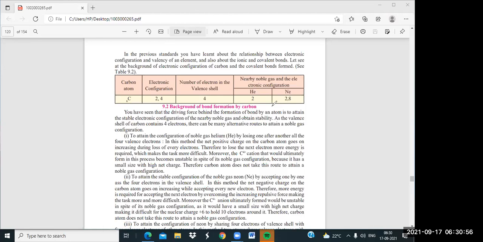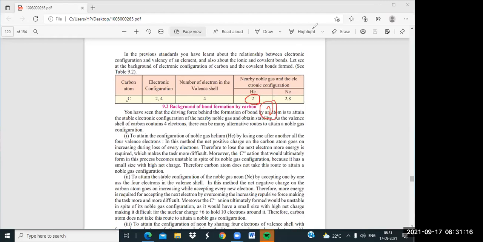Okay. Now we have to see the attained configuration of the noble gas helium, by losing one after another all the valence electrons. About helium, its valency is 0 because its duplet is complete.